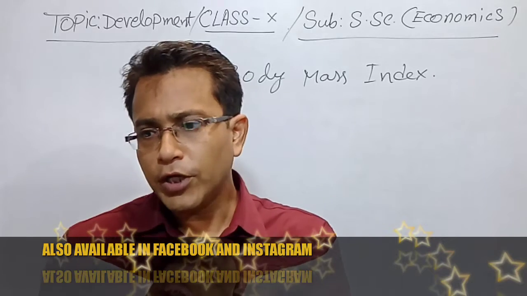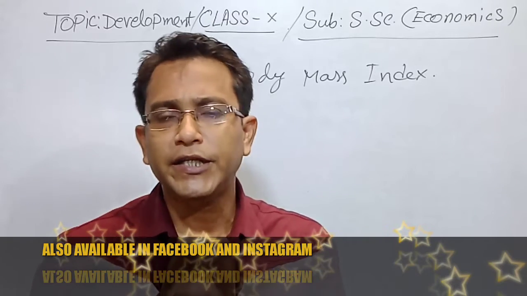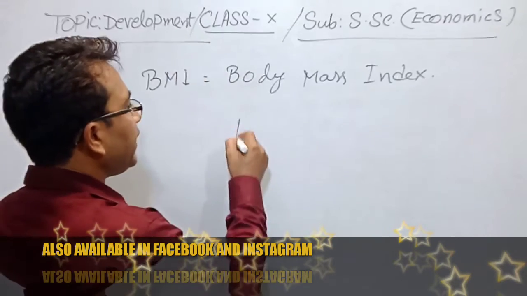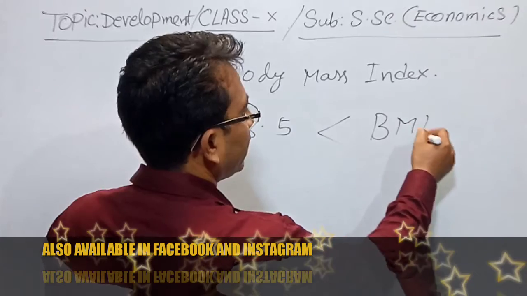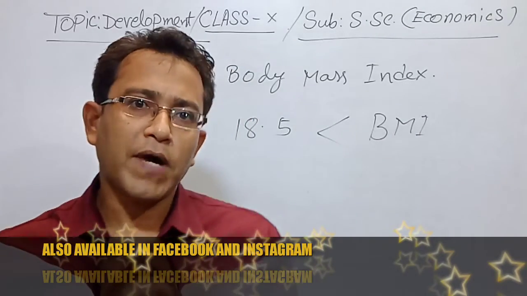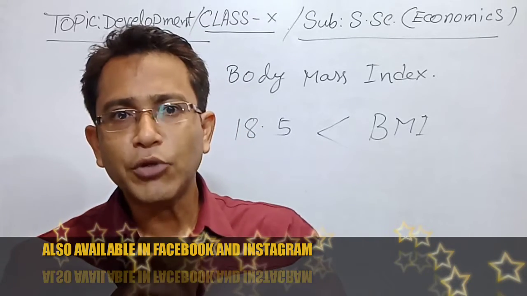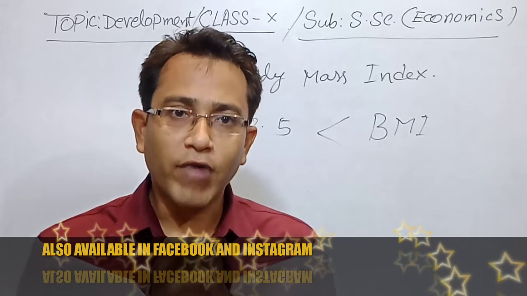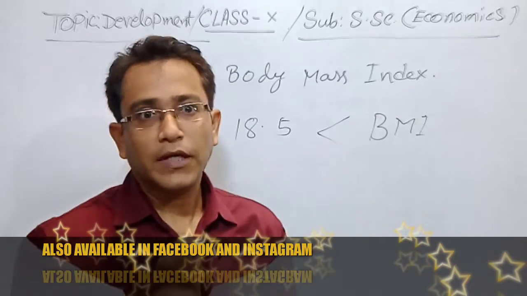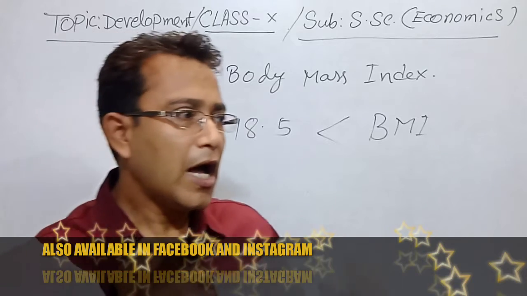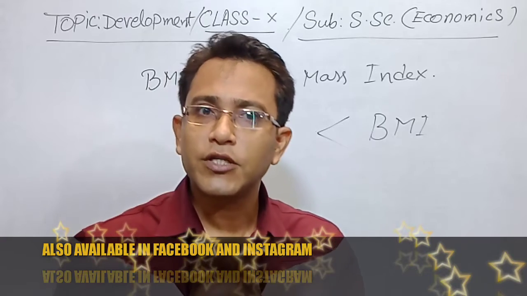According to our age and height, if the body mass index is less than 18.5, that person is undernourished. That means that person has a nutrition problem. As a whole, over a country, if the average body mass index is less than this, then the maximum people of that country are considered undernourished. That means their health condition is not good.